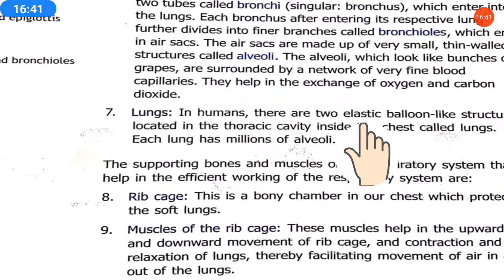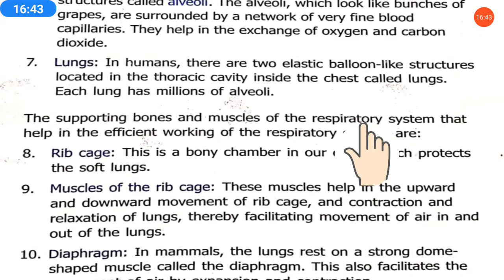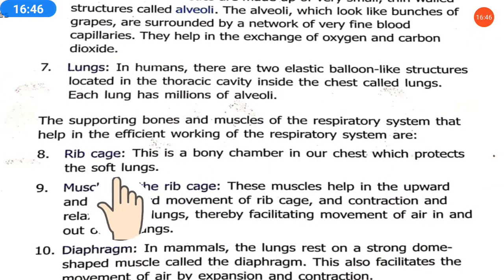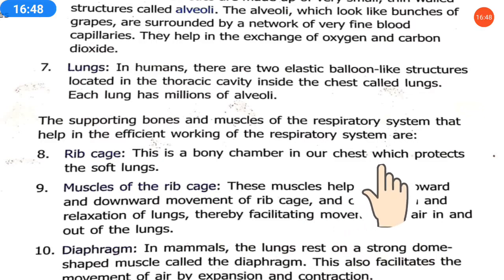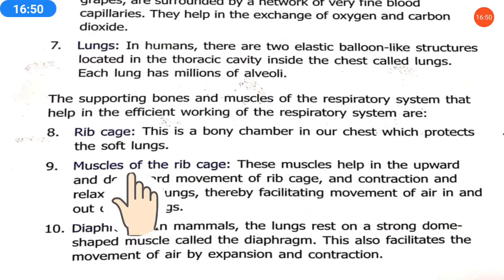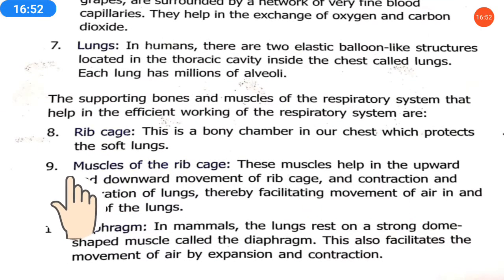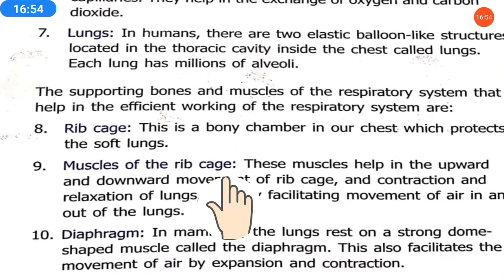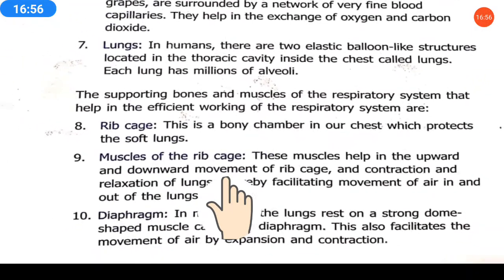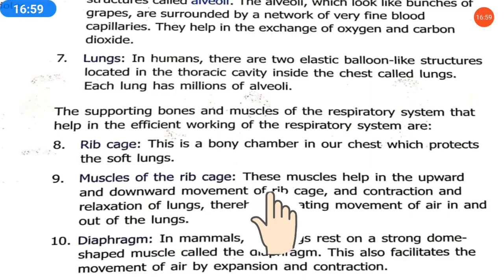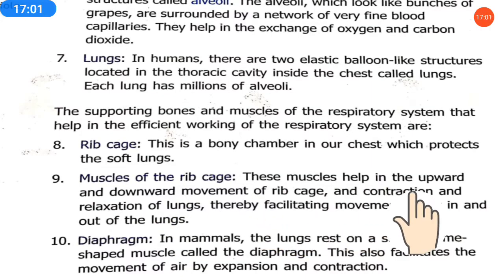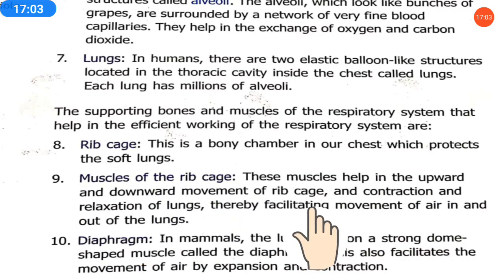So in humans, it is a bony chamber which protects the soft lungs, that is why the rib cage is present. Then next are the muscles of the rib cage. What do they do? These muscles help in the upward and downward movement of the rib cage. During inhalation and exhalation, during breathing, the muscles of the rib cage move upward and downward.